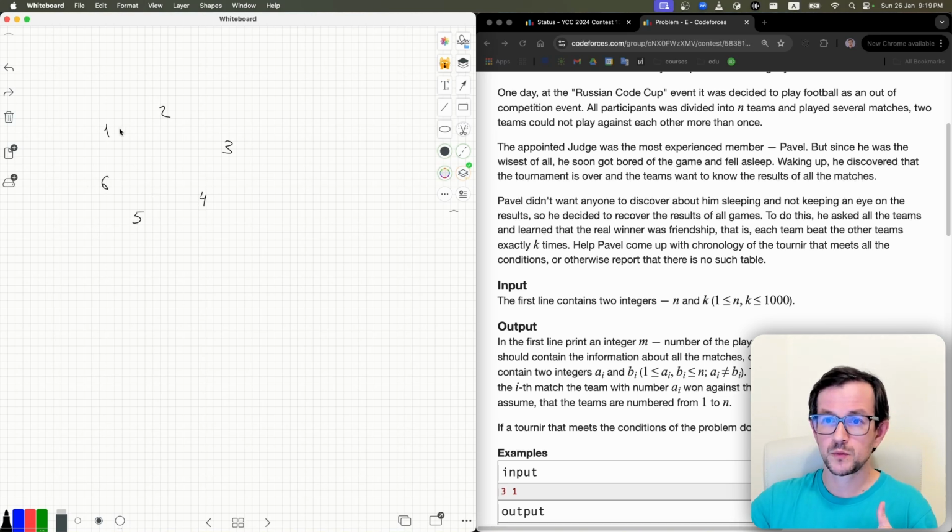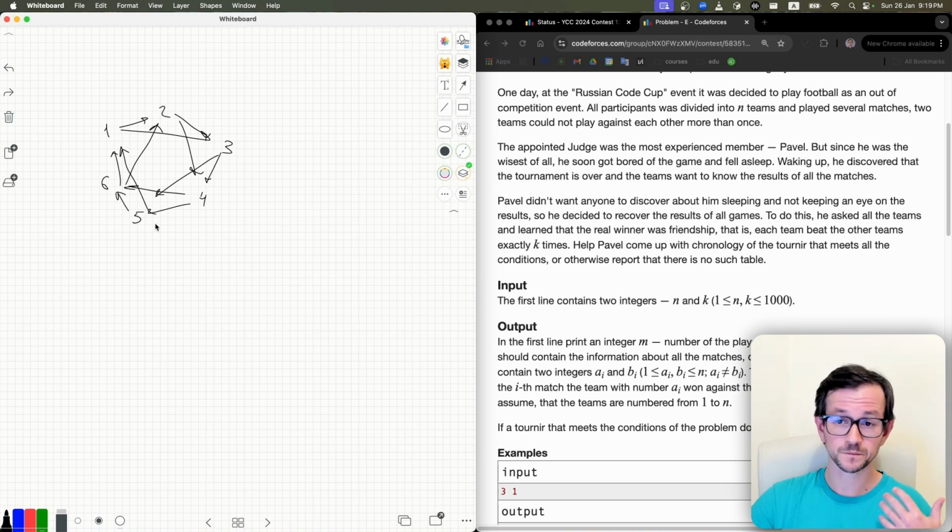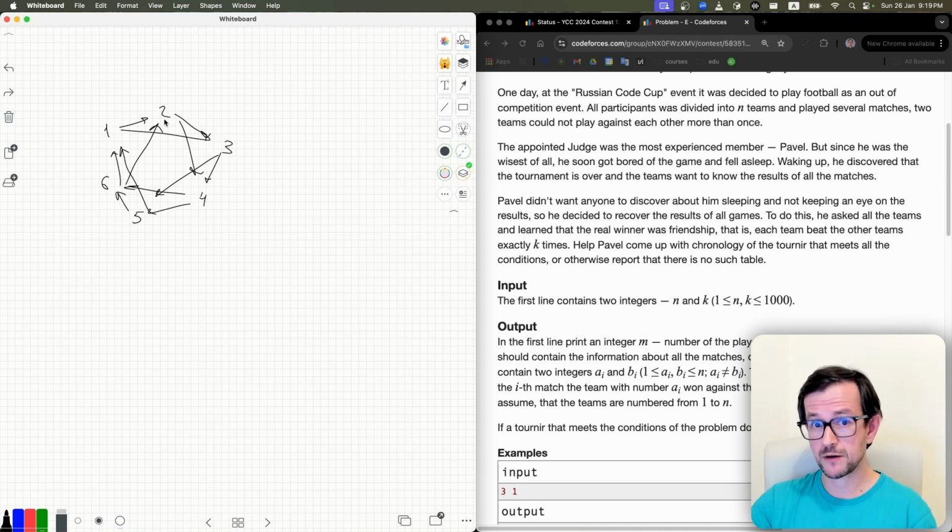The first team will beat teams 2 and 3. The second team will beat teams 3 and 4, and so on. So every team beats the next teams in this cycle. You just pick every team, pick the next k teams, and beat all these teams.